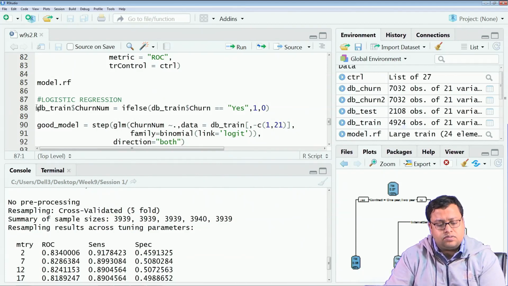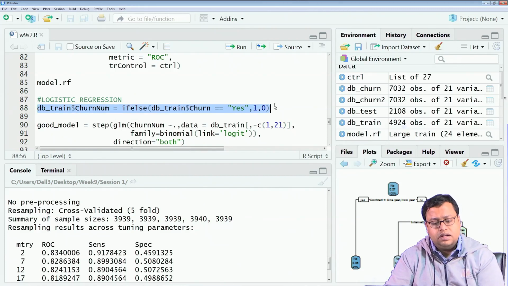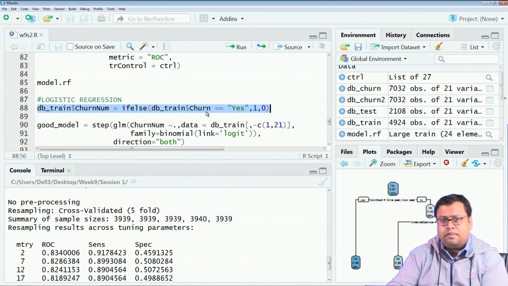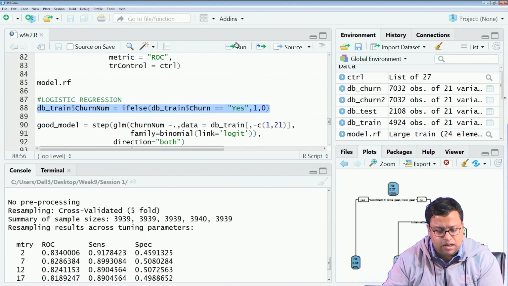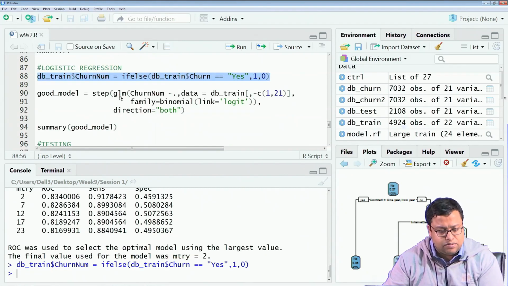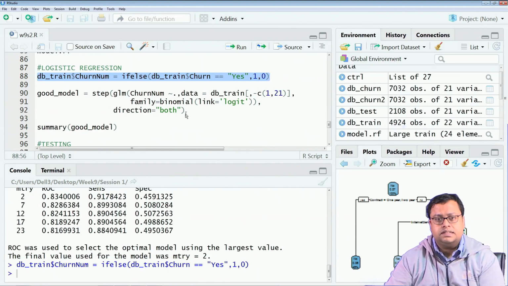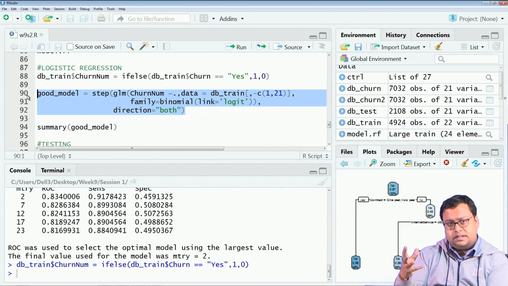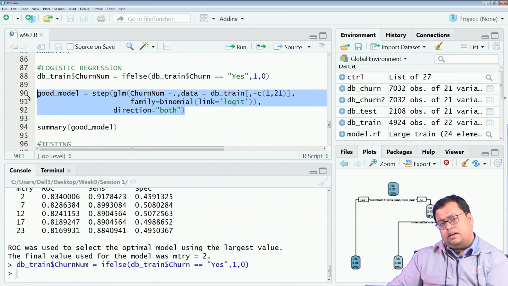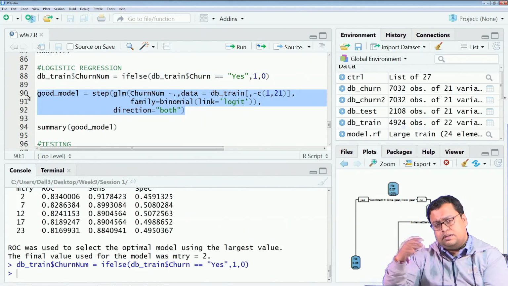And then our old school logistic regression. I am breaking the data set, and I am changing the churn. Do you remember the churn till now was yes, no. I am making it 1, 0, so that I can use it in my logistic regression formula, and then I am using GLM, and I am also using a step within the GLM. That means it will take all the variables in the first go, and the step function actually does the forward, actually backward movement.